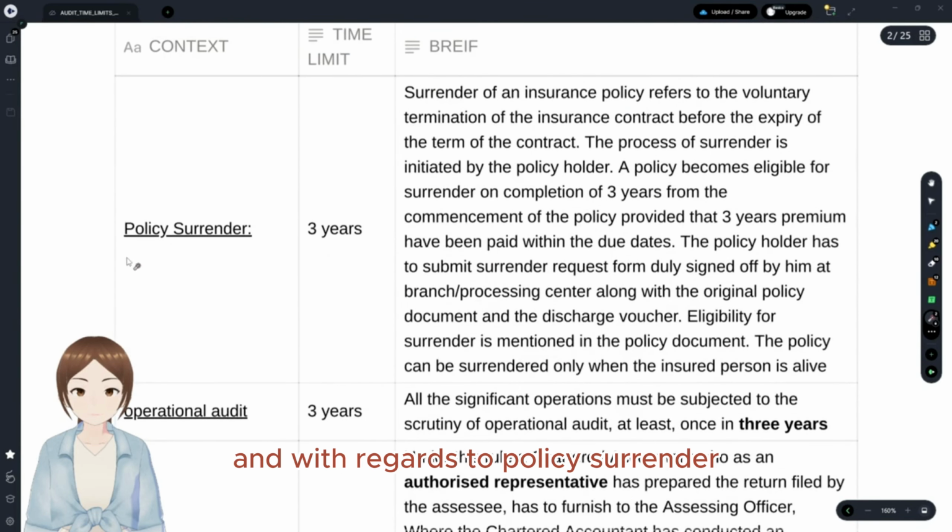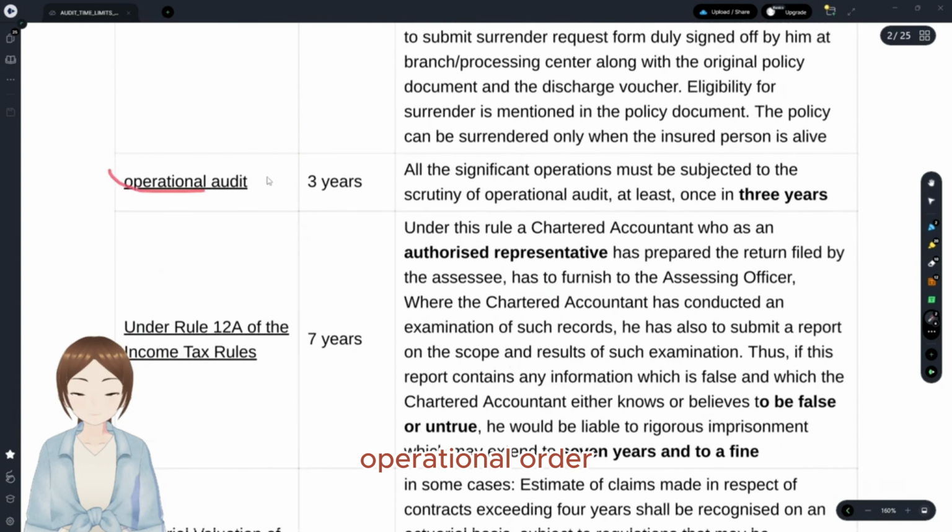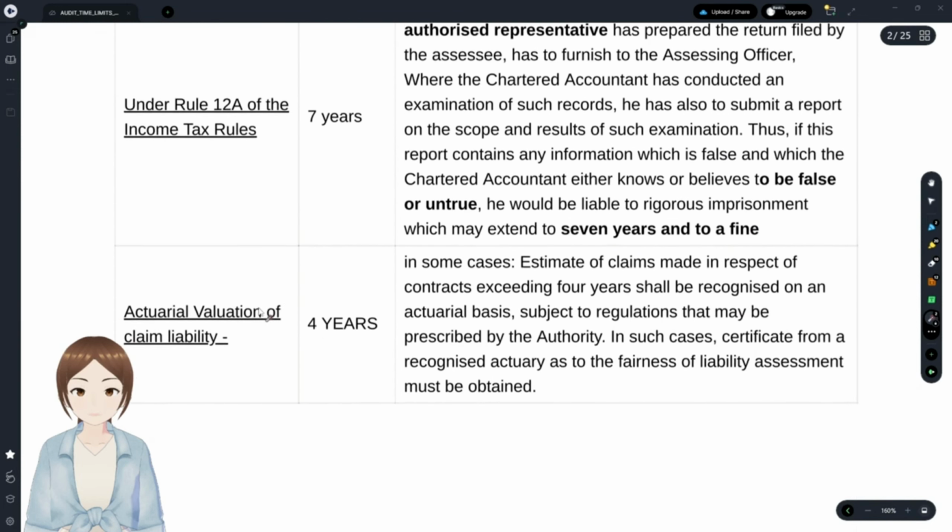With regards to policy surrender, it is like surrendering or putting down our FD. The policyholder could surrender his insurance policy, but in order to surrender it, the policy should be 3 years old. Operational audit should be done in the entity at least once in 3 years.